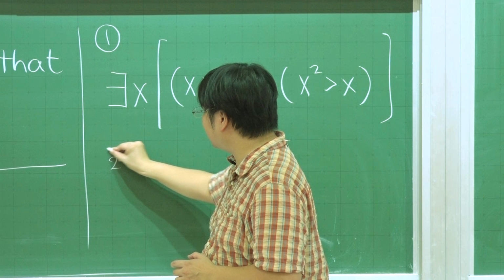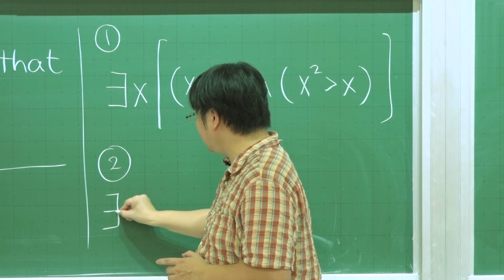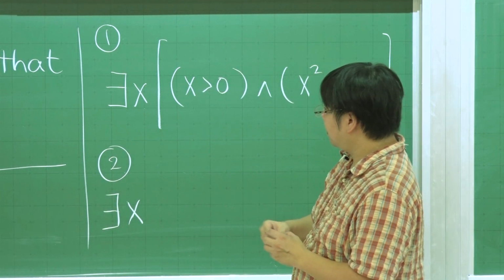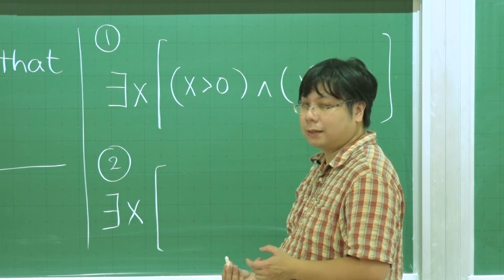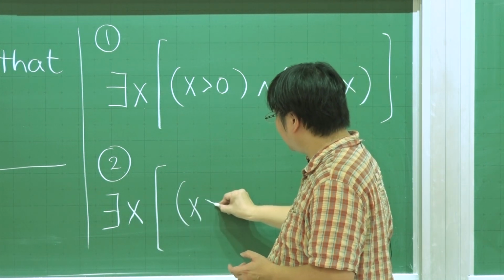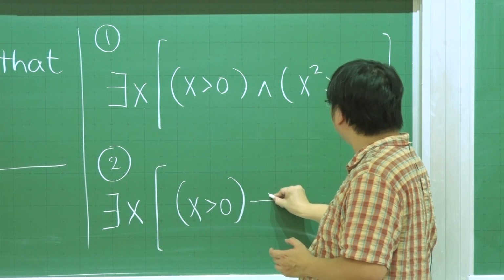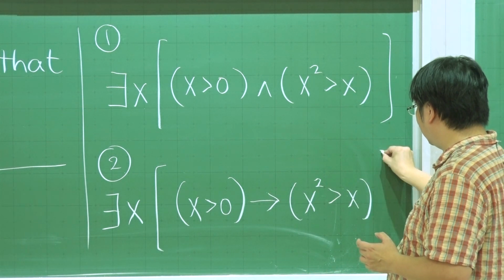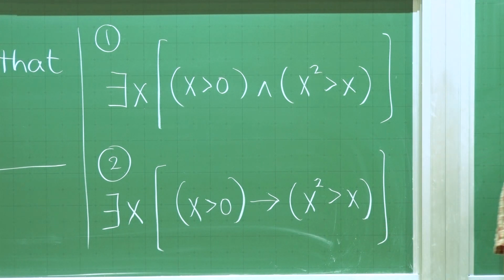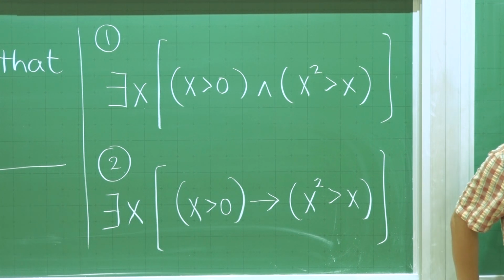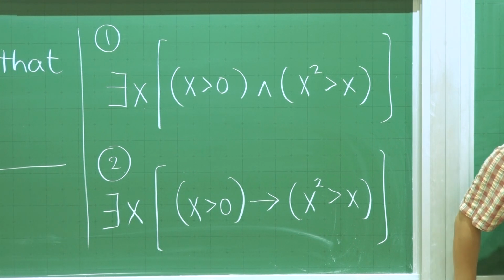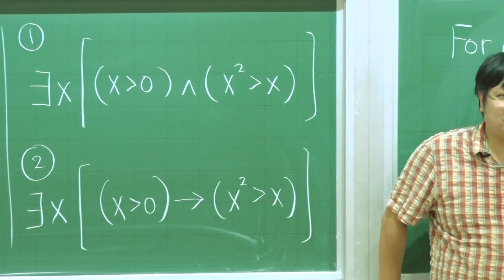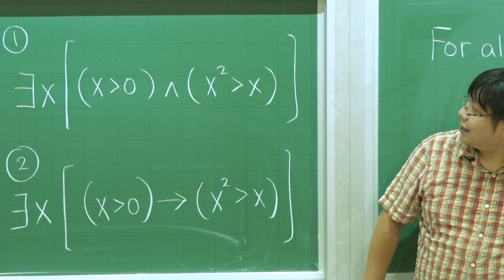And then another case, there exists x such that x is greater than 0 implies x squared is greater than x. Is that okay? There are also two ways. Which one is correct? Only one of them is correct. Exactly one of them is correct.